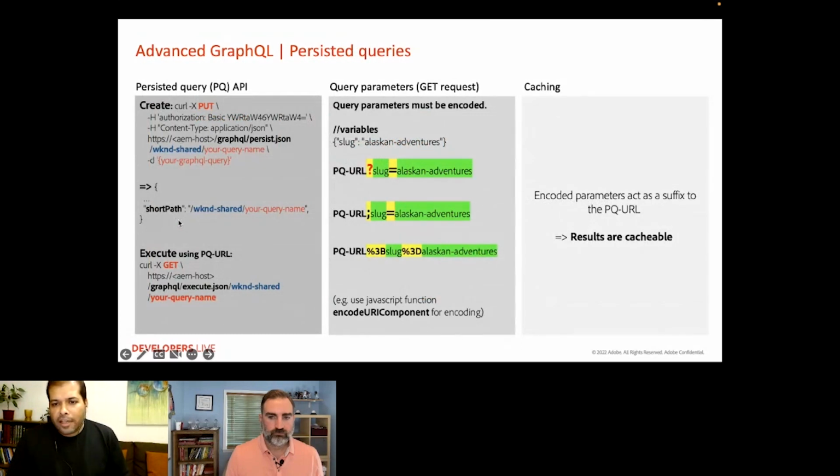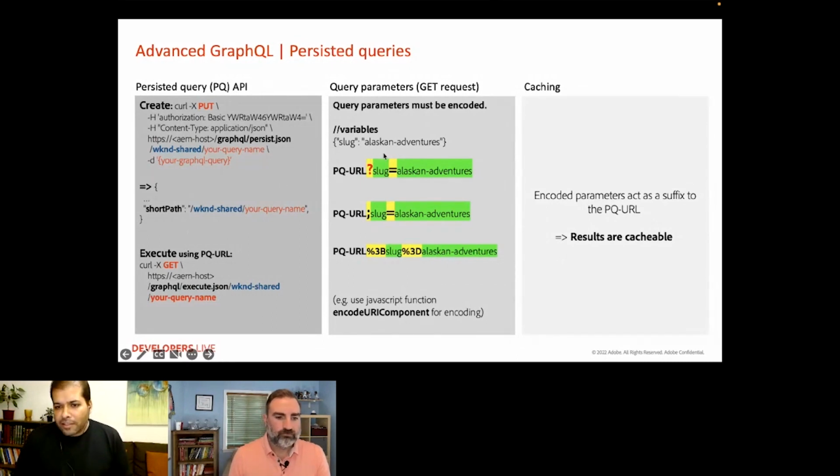Now, let's look at persisted queries. A quick refresher on the persisted query API. The API is accessible over the GET HTTP method, and basically it is used as 1, 2, 3. Simply, you create the persisted query, you get the short path that you can use, and then you execute the query via a GET request.